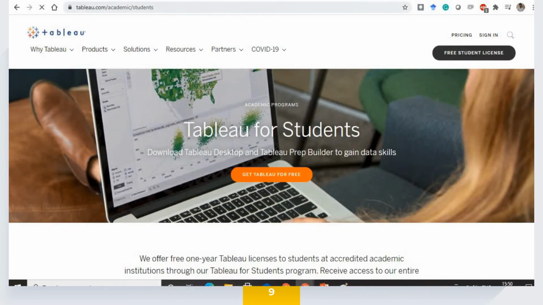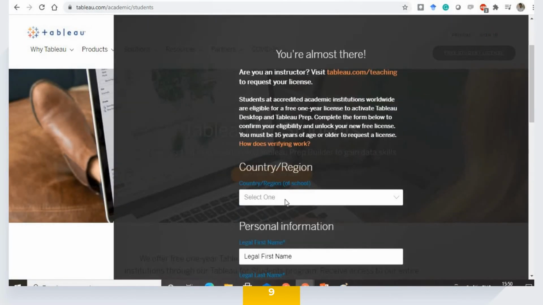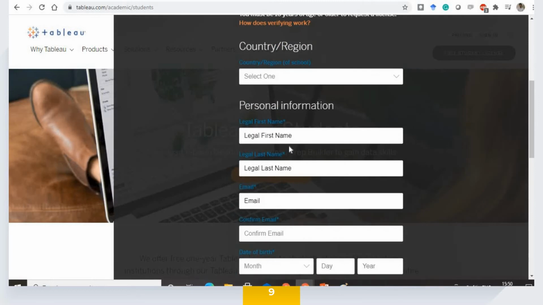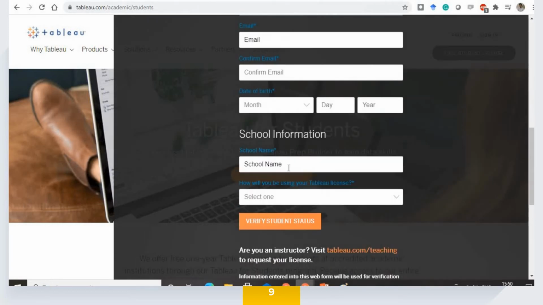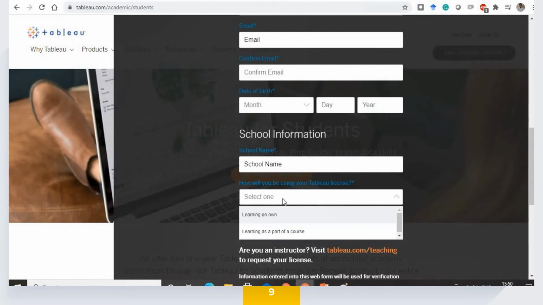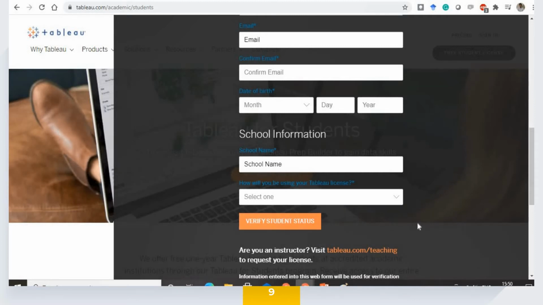Once you do that, you can see that here we need to fill in the data. Free student license has to be clicked, and you need to give your data here. Which country do you belong to? First name, last name, email ID, confirm email ID, date of birth, which engineering school or school you are studying in, and how you are going to use this. Are you going to learn it on your own, or is it part of a course? If you are an instructor, you can use the instructor license request page, which is presented just below this. Verify student status has to be clicked once you have filled in all the details, and that's it. You will get an email with the details for the license, and it's very easy. It's not going to be tough at all.